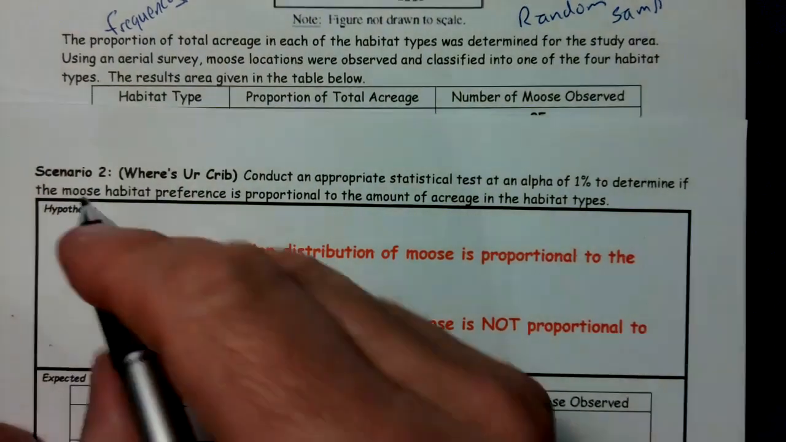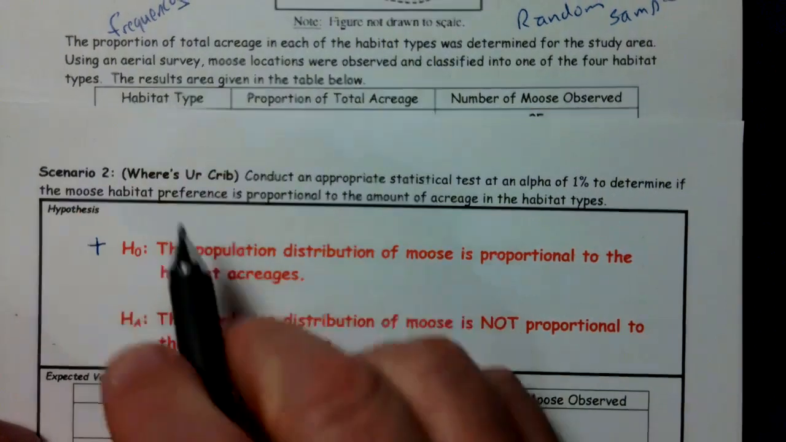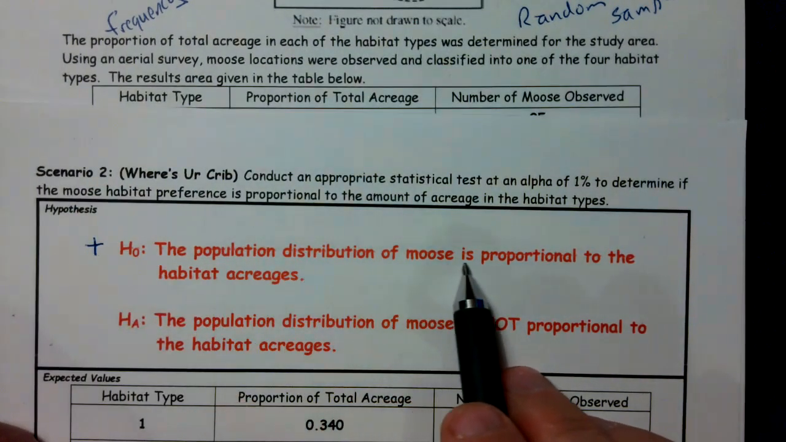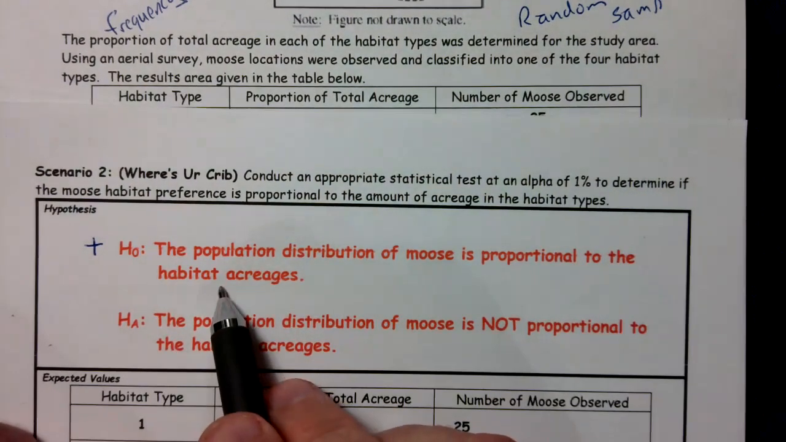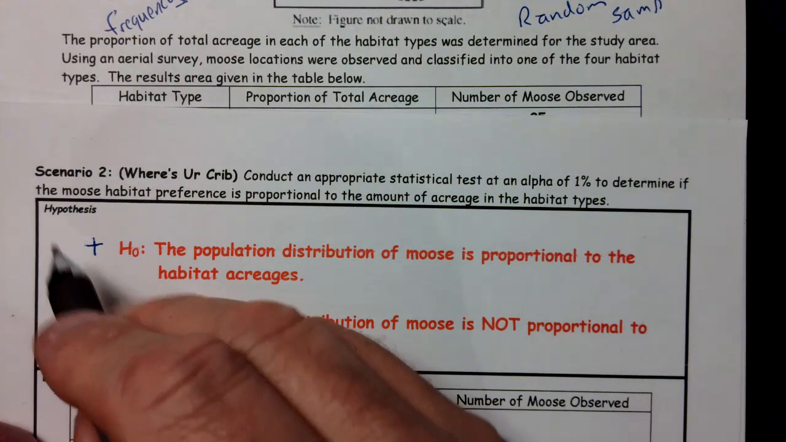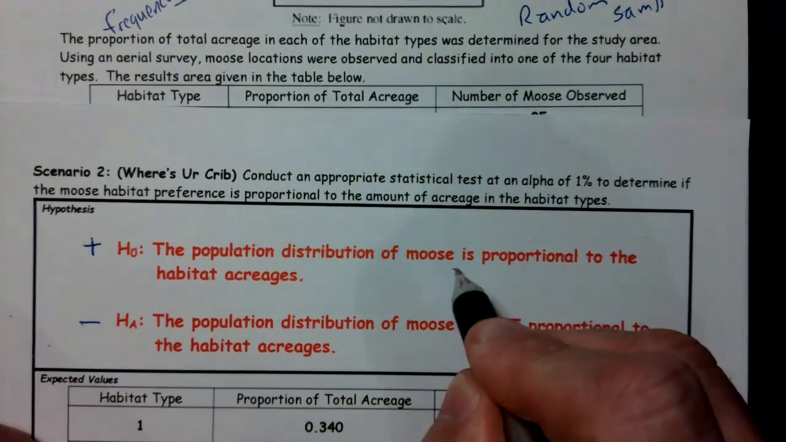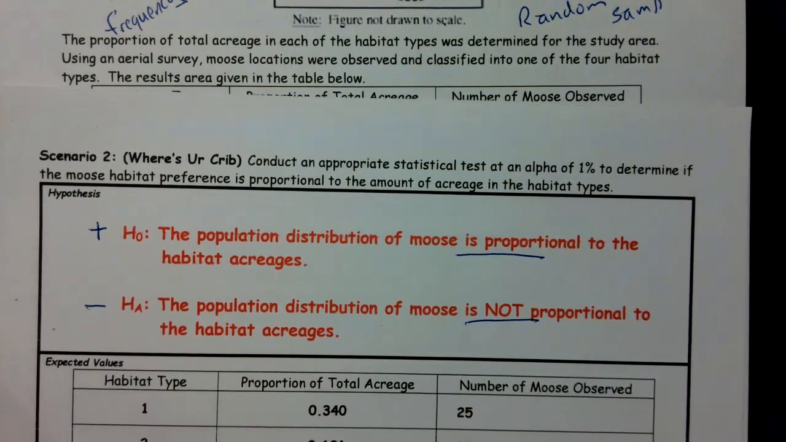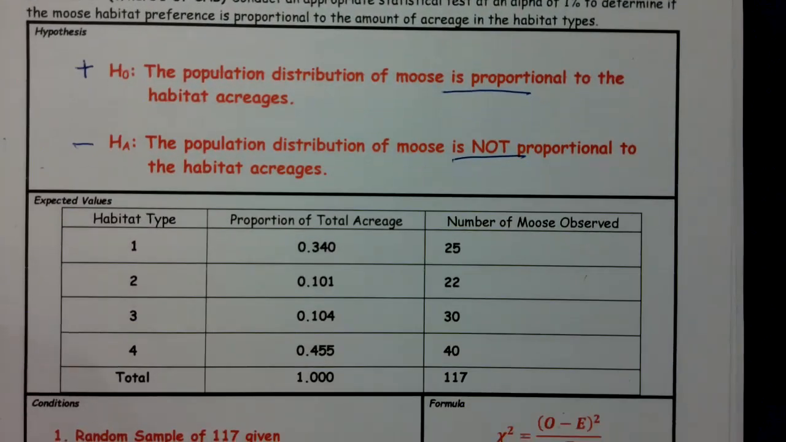First thing, our null hypothesis. Remember, your null, or your H0, has to always be positive. So the population distribution of moose is proportional to the habitat acreages. The Ha is a negative statement. So if this is proportional, this is going to be is not. So the population distribution of moose is not proportional to the habitat acreages.